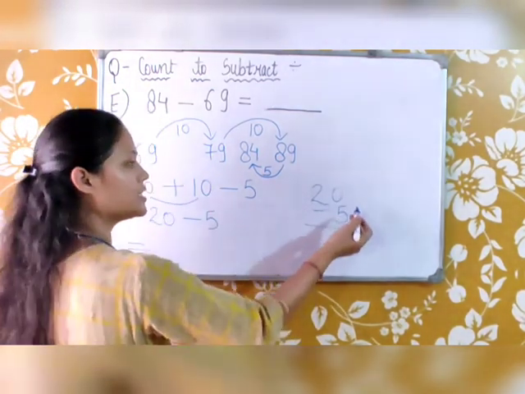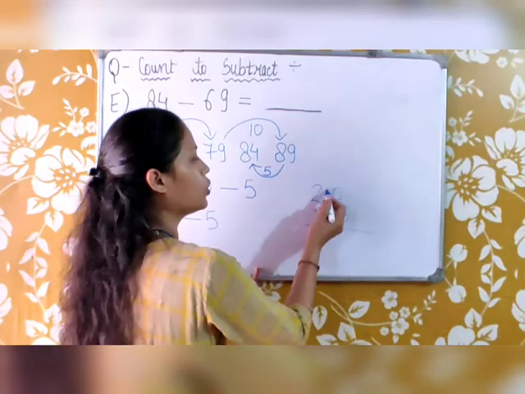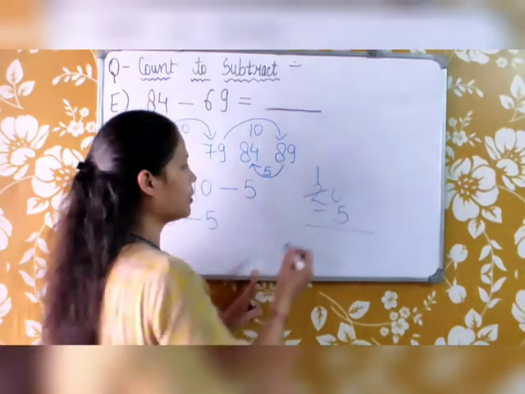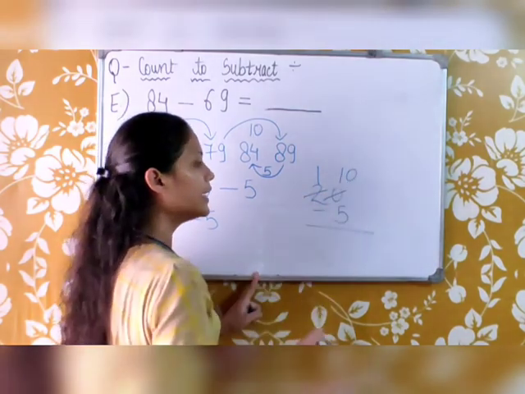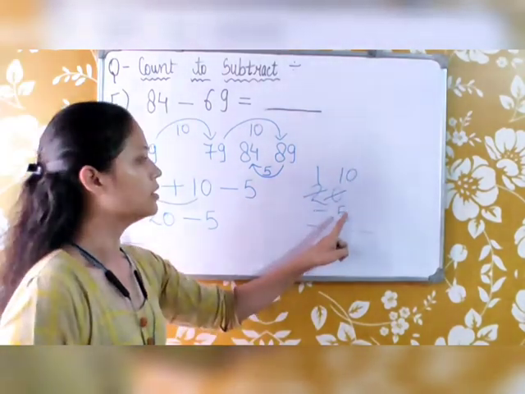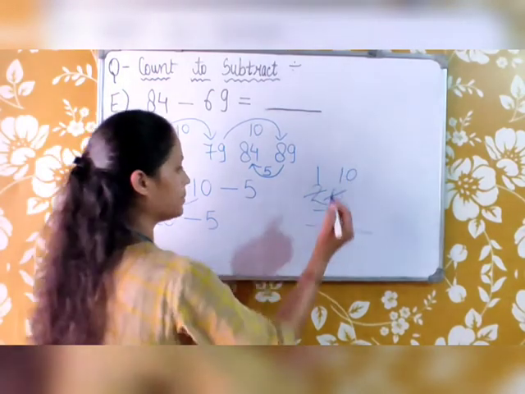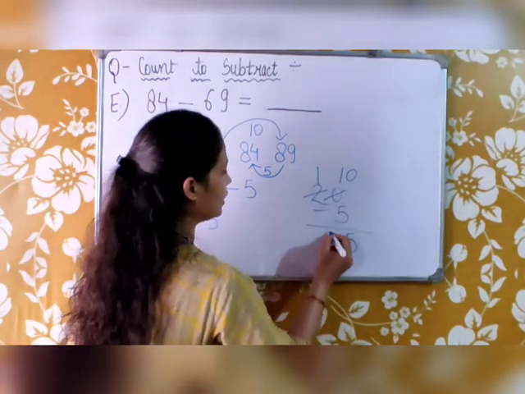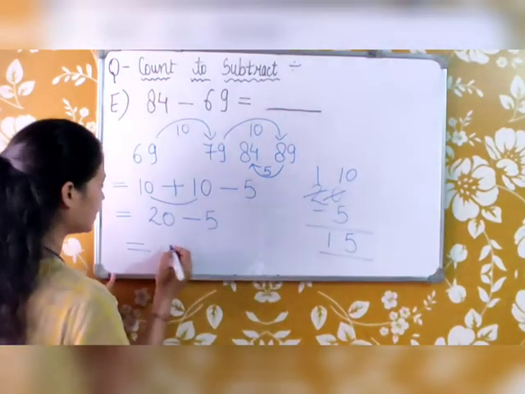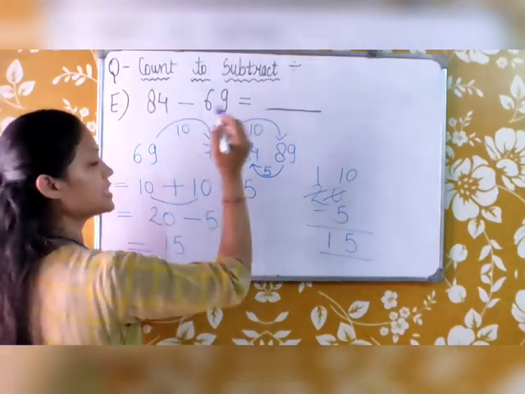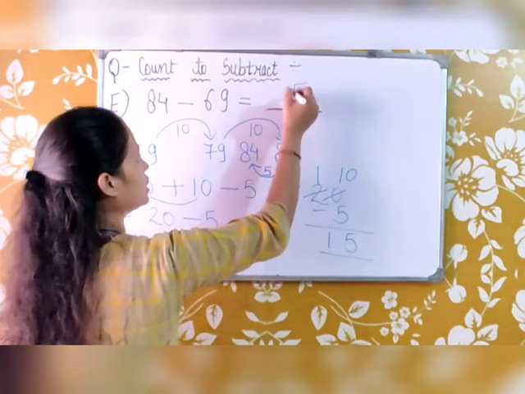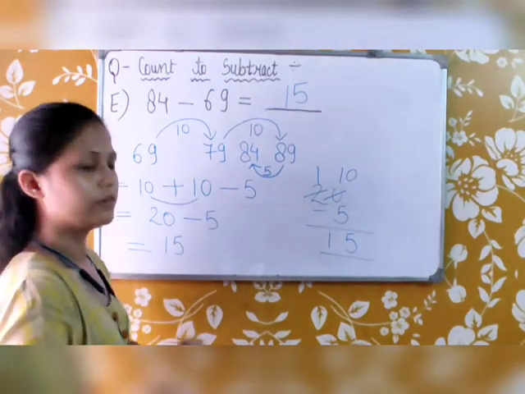See, we can't subtract 5 from 0, so we will borrow 1 from here. So 2 will become 1 and 0 will become 10. Now we can subtract 5 from 10. 10 minus 5 will be 5 and this will be 1. So 20 minus 5 is your 15. So the answer to 84 minus 69 will be 15.